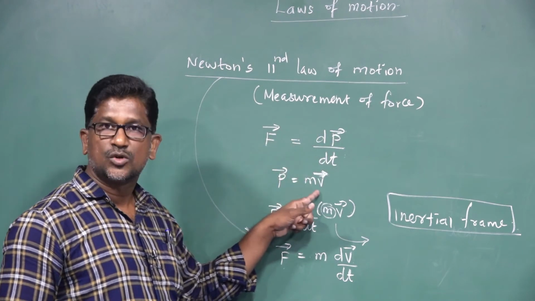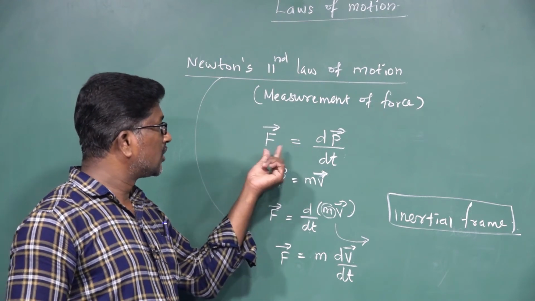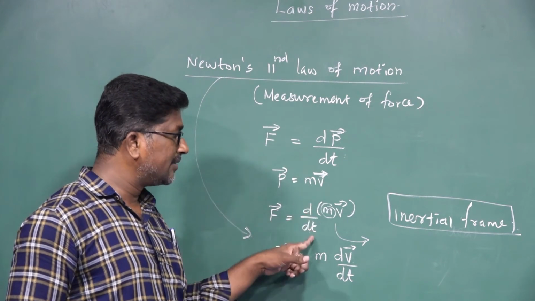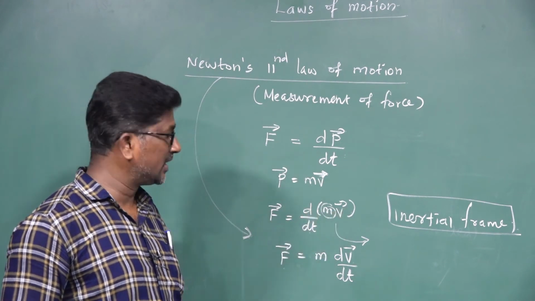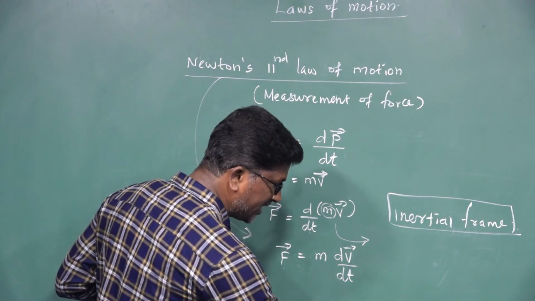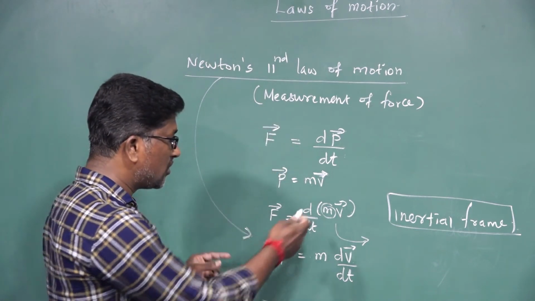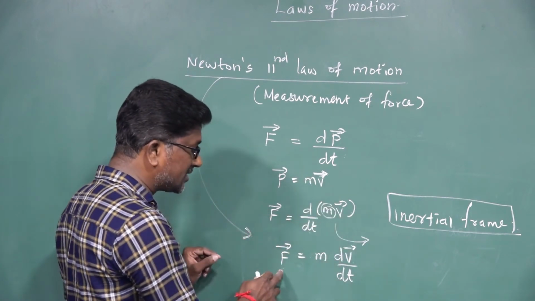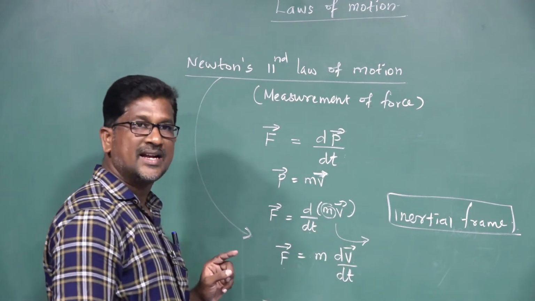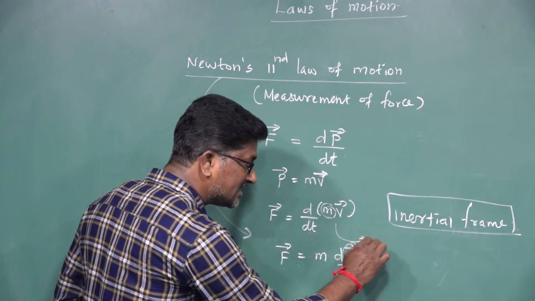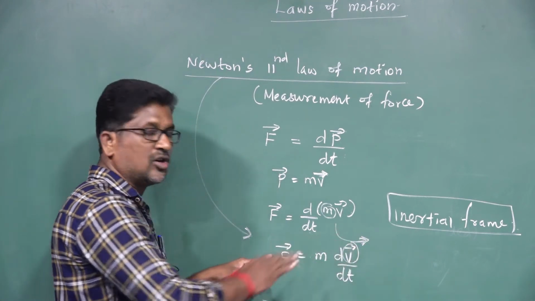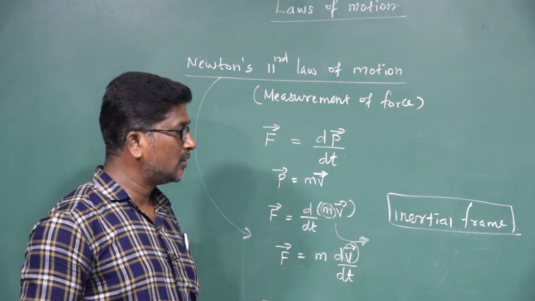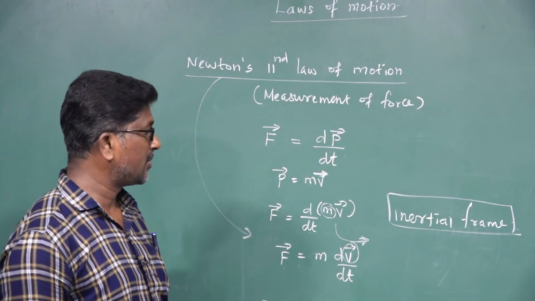Momentum is given by P vector is equal to m into v vector. Instead of P vector we can write m into v vector. Then this equation becomes F vector is equal to d divided by dt of m into v vector. If the body is in moving condition, its mass does not change, so mass is a constant, only the velocity changes. So this equation can also be written as F vector is equal to m into dv vector divided by dt. Here the velocity of the body changes only if a force is acting on it, right? Newton's second law of motion is also valid only in an inertial frame of reference, right?